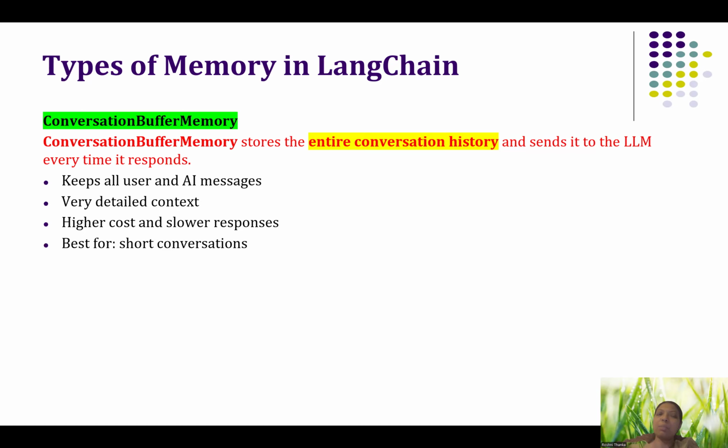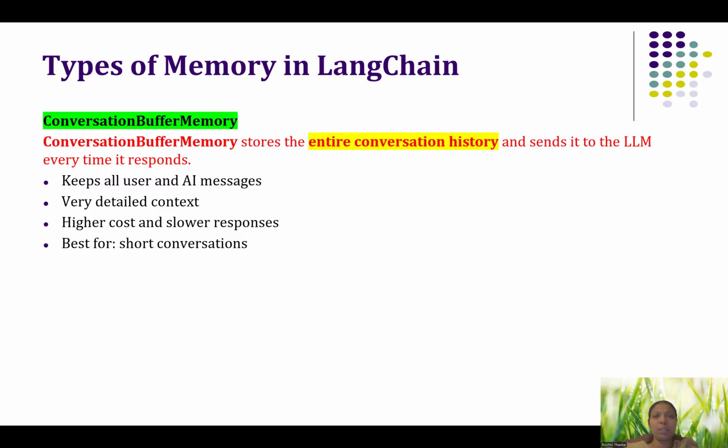When we attach this memory, it will keep the entire conversation history and send it to the LLM every time we ask for a response. When I give a prompt, this entire conversation will also be attached with my prompt. It will keep all the user's messages, so very detailed context will be there.